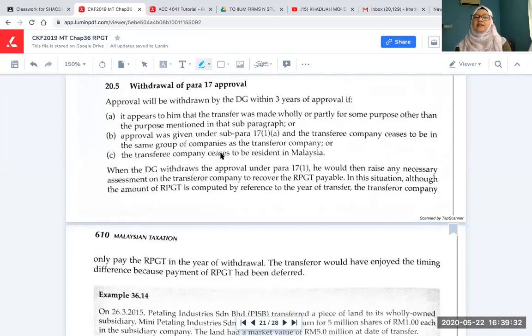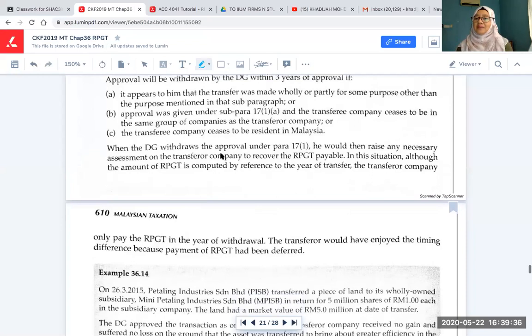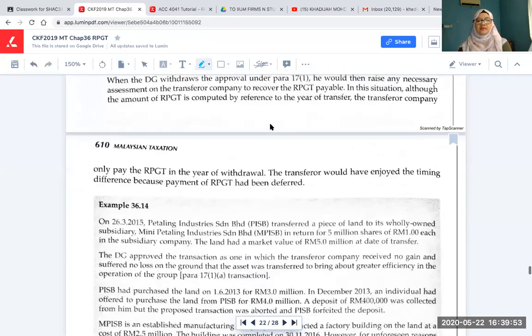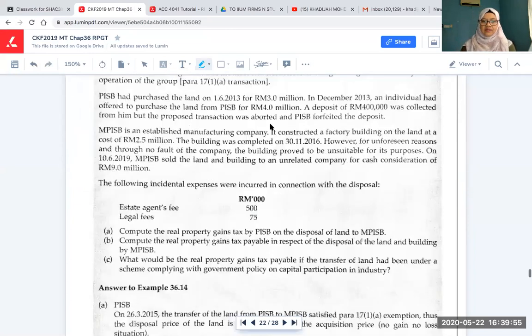Alright, they take back the approval for no gain, no loss, and also if the transferee company ceases to be resident in Malaysia. Again, this is only given for a Malaysian company who is a resident. If the DG withdraws, he would then raise an assessment on the transferor company to recover the RPGT payable. Alright. Okay, so that covers the assumption.